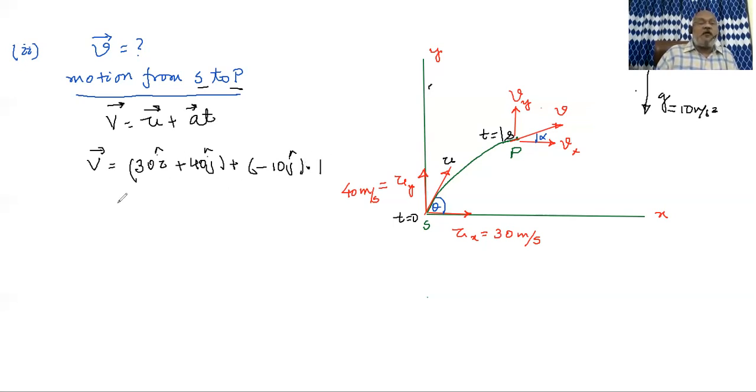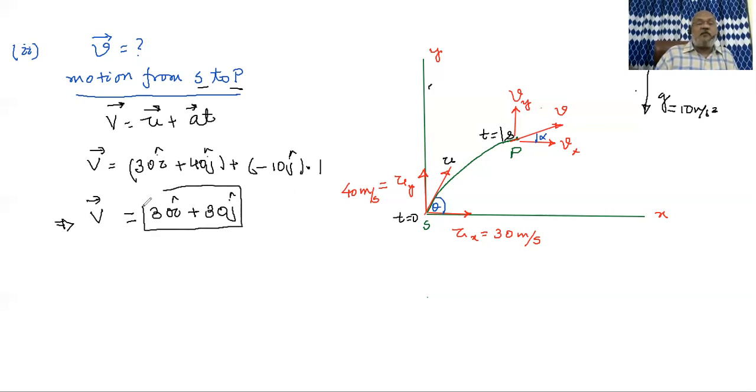So thereby, when you balance it, v vector will be equal to 30 i cap plus 40 j cap minus 10 j cap, so that will be 30 j cap. That is the final velocity vector.